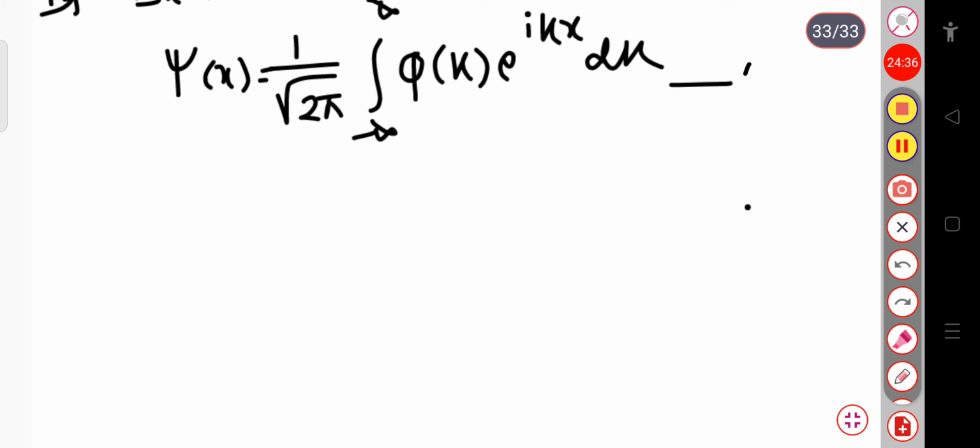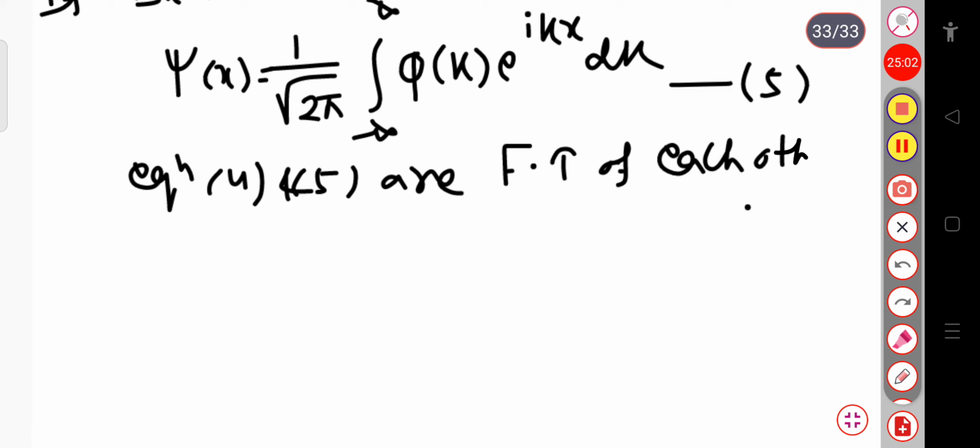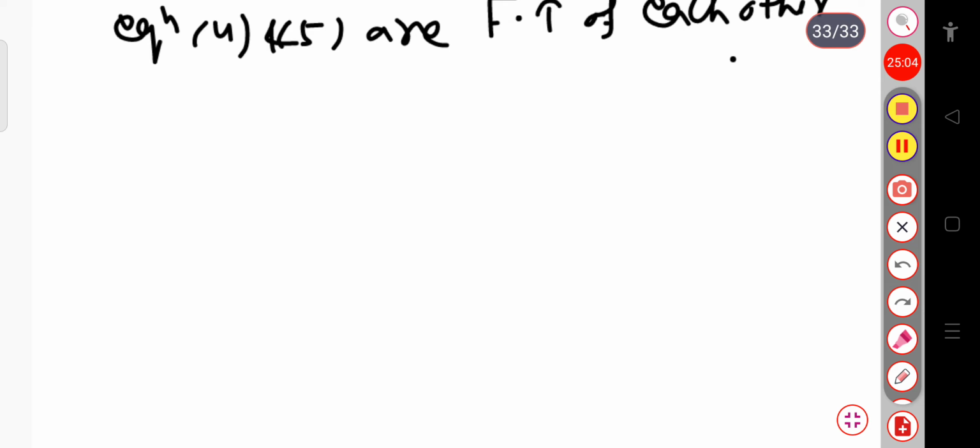Equations 4 and 5 are known as Fourier transforms of each other. So this is called the Fourier transform pair, and we will write it combinedly in the pair form.